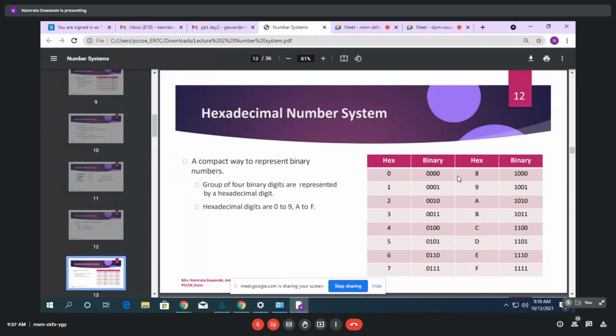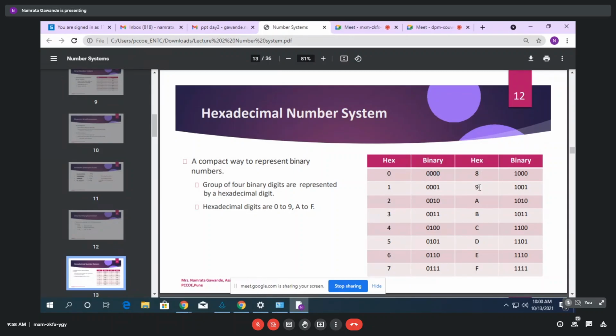So here you can see in this particular table the hexadecimal value. If this is 0, what is the binary form? 0000, right? So compulsorily you have to write in terms of 4 bits. If you write 2 raised to power 4, how many combinations are there? 16, right? 2 raised to power 3 means how many combinations? 8, right? So in the same way, 2 raised to power 4 means 16. So hex means 16, which means 4 bits are compulsorily required. So 0000, and likewise and so on.